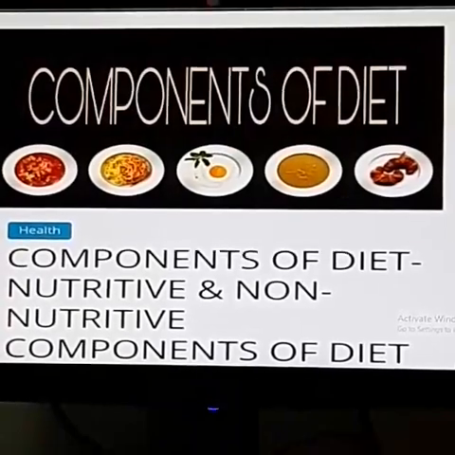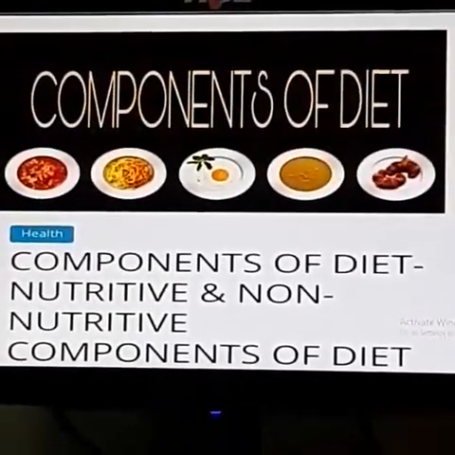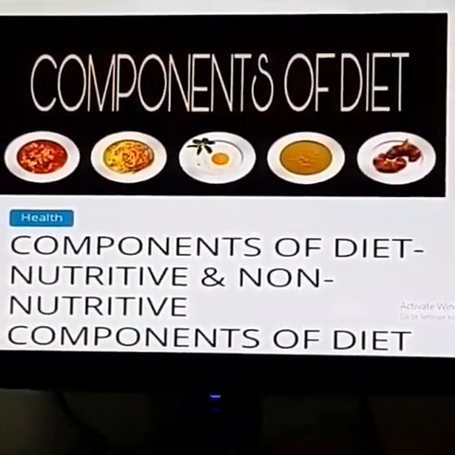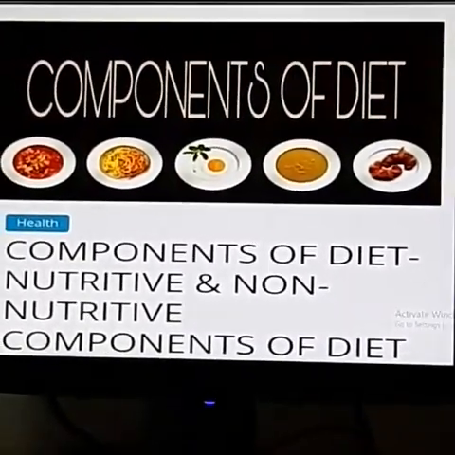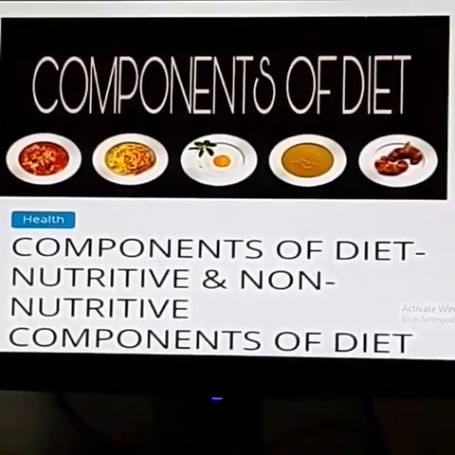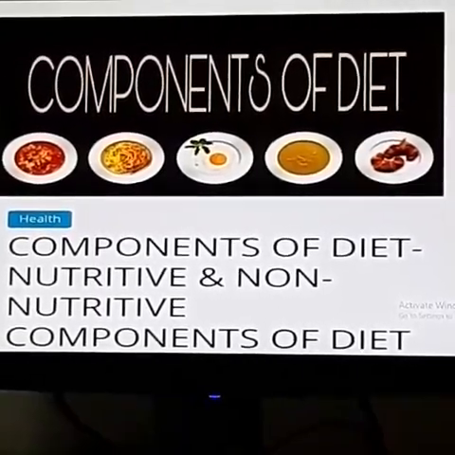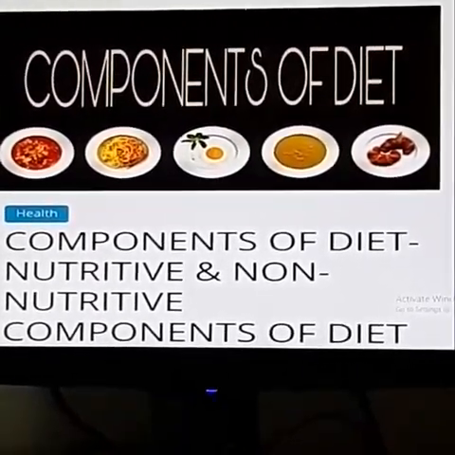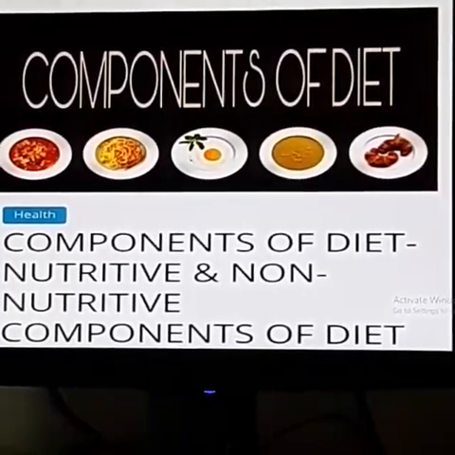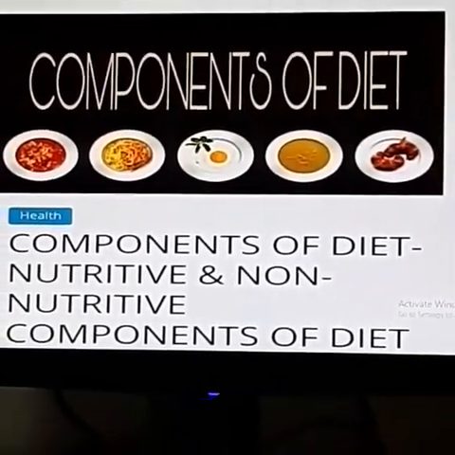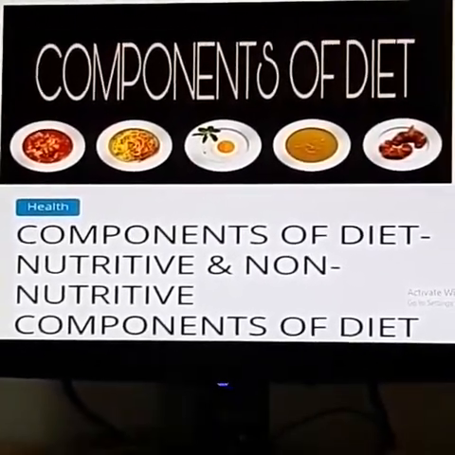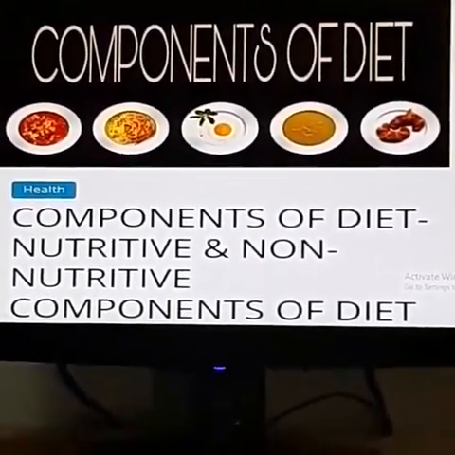In the previous classes, we discussed nutrients. There are two types, macronutrients and micronutrients. Both the components which are in macronutrients and micronutrients come under nutritive components of diet. So first of all, let us start with the nutritive components of diet.